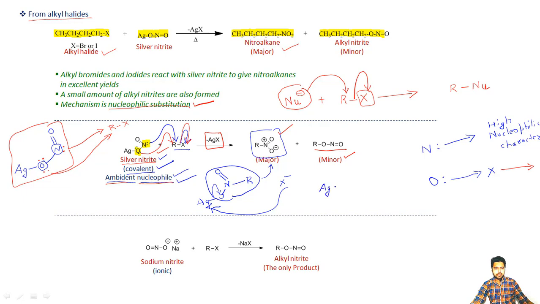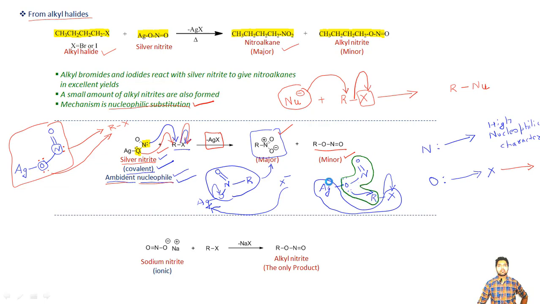Ag, single bond oxygen, nitrogen, double bond oxygen here. Let us say this is the alkyl halide, and it will be very clear from this attack. When it attacks here on this R, X will simply move out of the system. The Ag and X will be eliminated, and we will get what? It will be this alkyl nitrite.